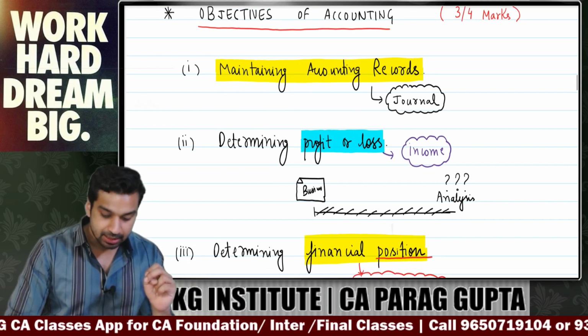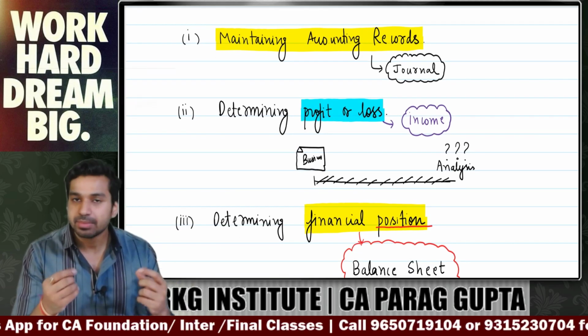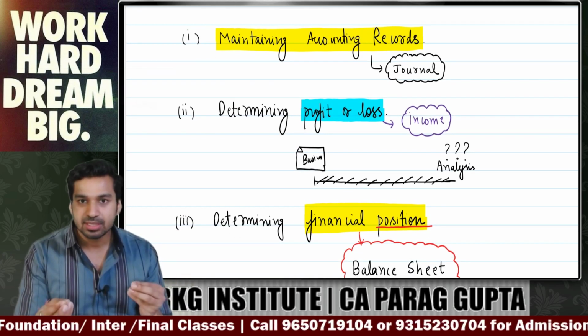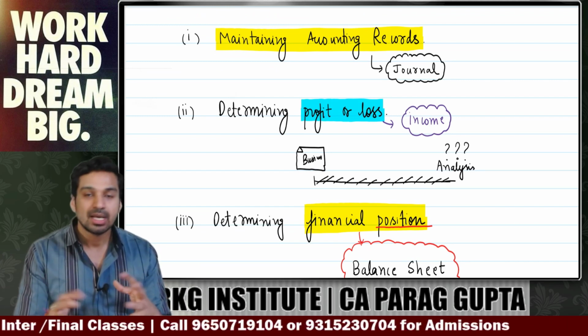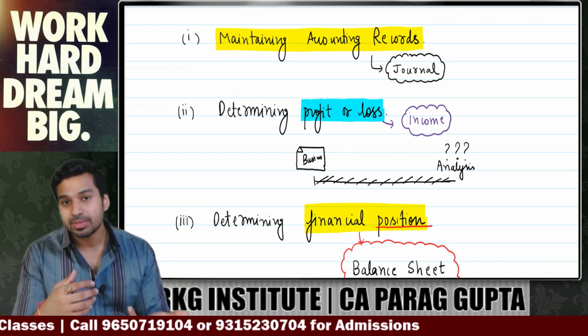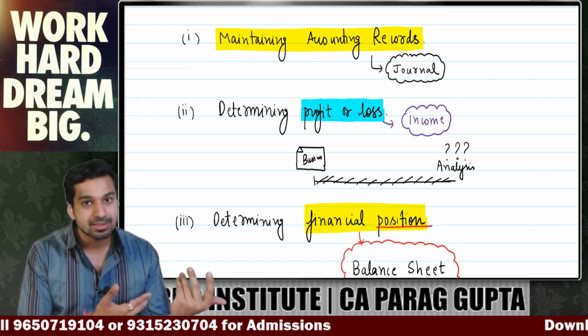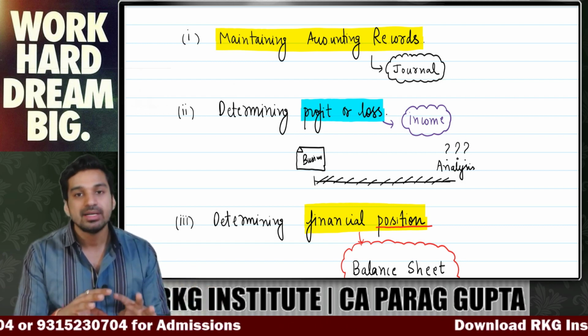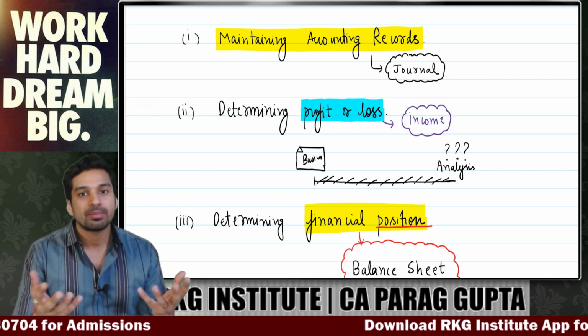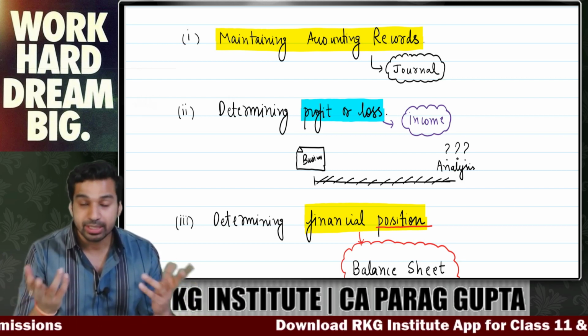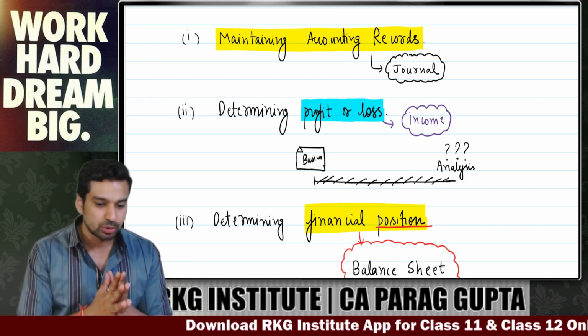Second, accounting helps me in determining my profit or loss. I am doing my business, I am recording all my transactions, I am doing classification, I am doing summarizing, and after summarizing I am doing analysis. So I will get my results, I will know my profit or loss of my business. So this is my objective number 2.